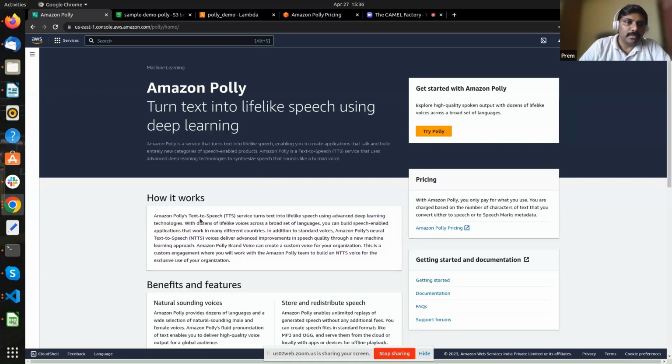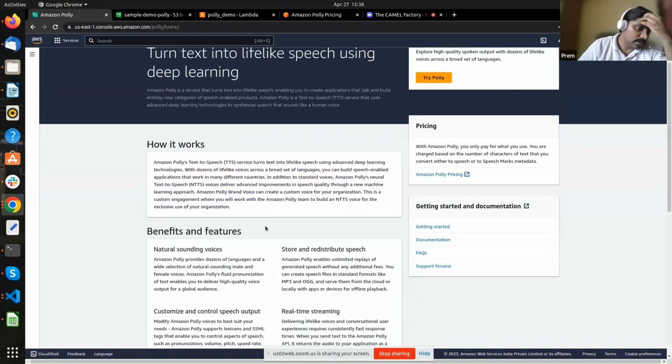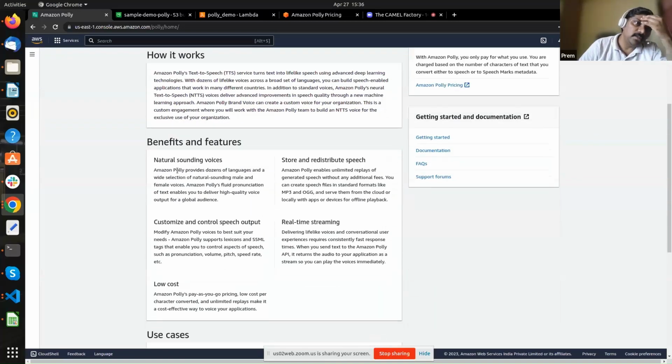So Polly turns text into lifelike speech using deep learning. Many TTS services are available, as we know. The benefits, if you see, it produces natural sounding voices, and it can store and redistribute the speech. You can give a text, create an audio, store it, and anytime you want get it. You can customize the output.